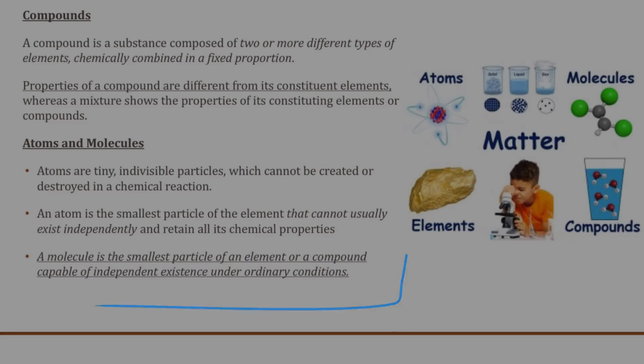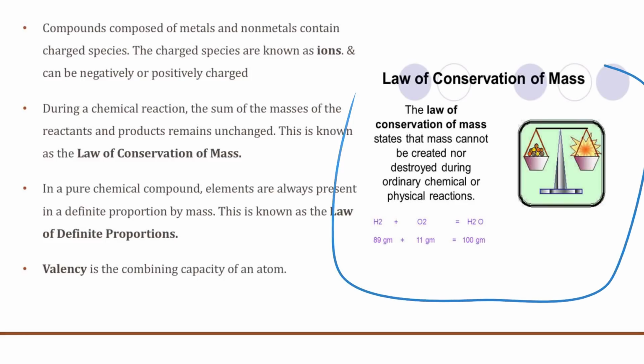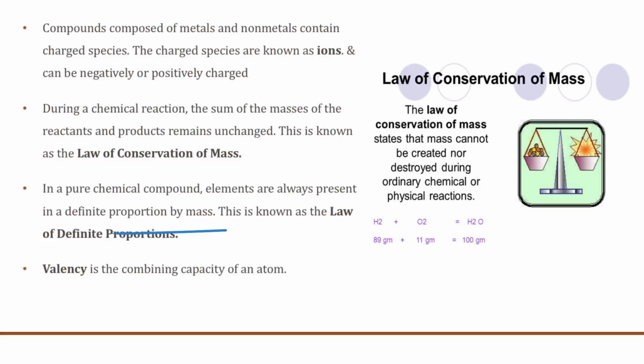So remember this. Now, compounds composed of metals and non-metals contain charged species. These charged species, as you all know, are known as ions. They can be either positively or negatively charged. Now, during a chemical reaction, the sum of the masses of the reactants and the products remains unchanged. They do not change at all. This is known as the law of conservation of mass. Okay, if you want to read about it, just pause the video and make down some short points. And in a pure chemical compound, elements are always present in a definite proportion by mass. This is known as the law of definite proportions.